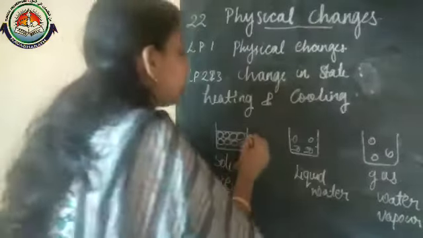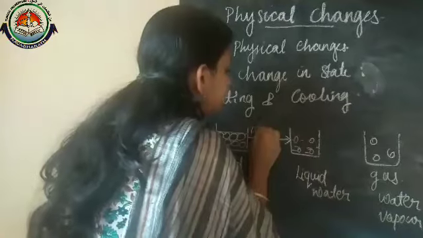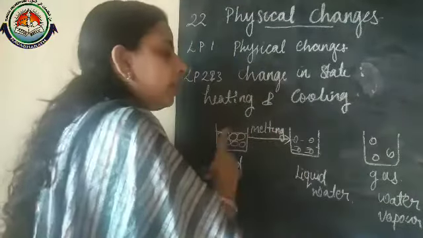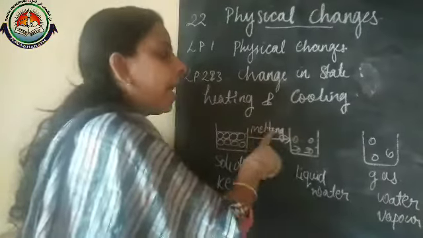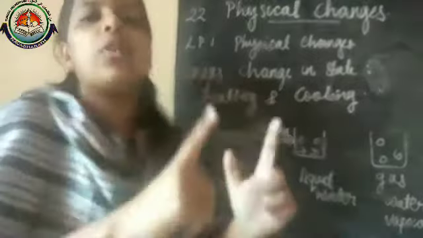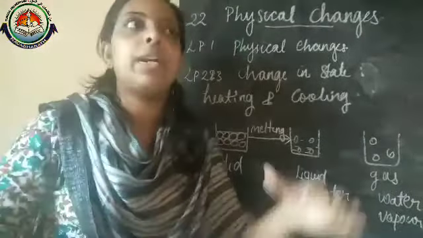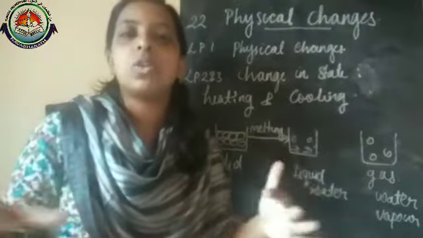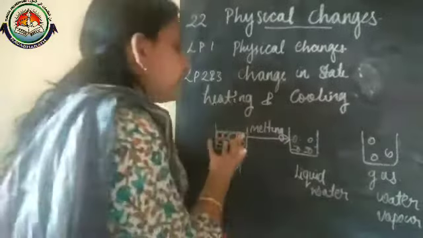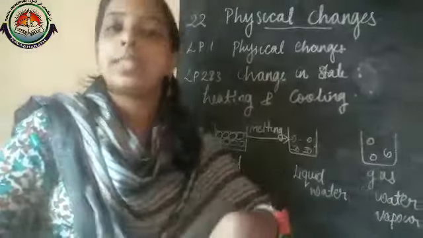That is considered as melting. Melting means that a solid changes to liquid by heating, that is, by absorption of heat. In the refrigerator the temperature is low, but our room temperature is higher.